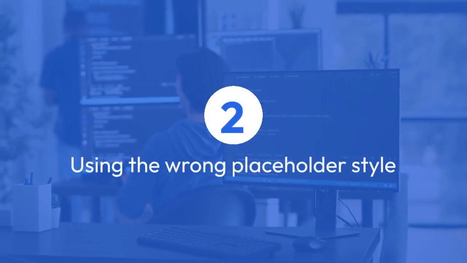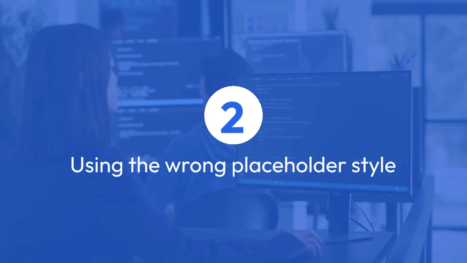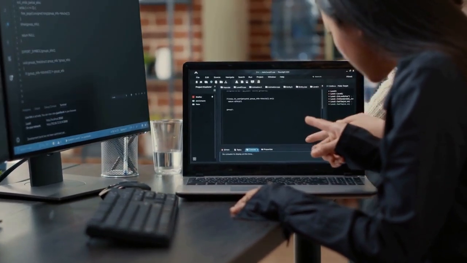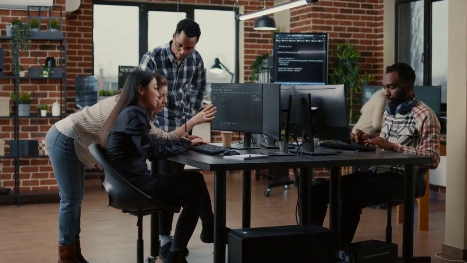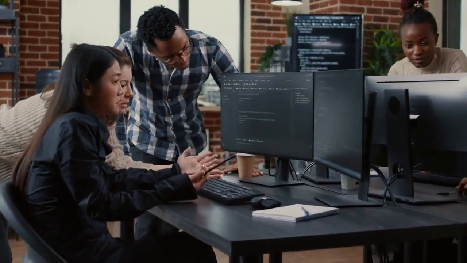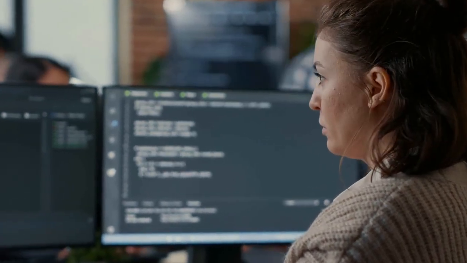2. Using the wrong placeholder style. SQLite supports several parameter placeholder styles, most commonly question marks and named placeholders like :name. If you mix and match these styles inconsistently or use an unsupported style, you'll get errors. It's best to stick to one style consistently within a single query.